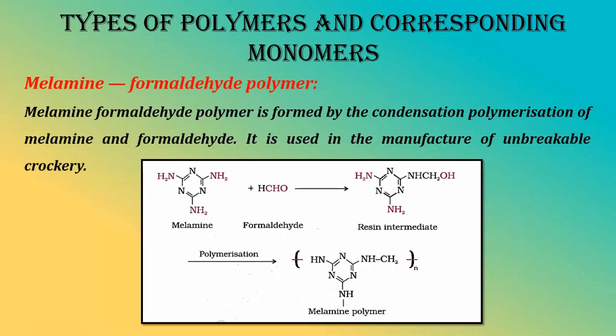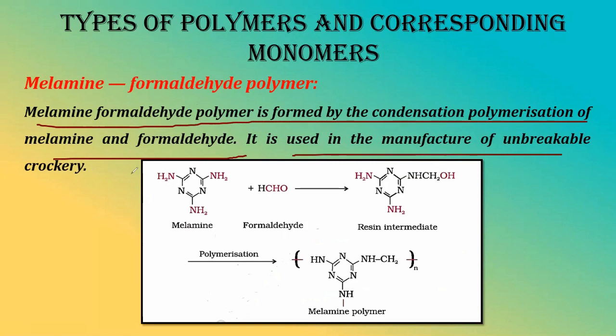Next we have melamine formaldehyde polymer. Okay. So melamine formaldehyde polymer is formed by the condensation polymerization of melamine and formaldehyde, as the name itself says, used for the manufacture of unbreakable crockery. You use Laopala set, you use dinner set, you use coffee mugs, all are made of melamine. Melamine is nothing but the compound used for making crockery. So your dinner sets of Laopala or some other Chinese sets, all these are nothing but melamine.